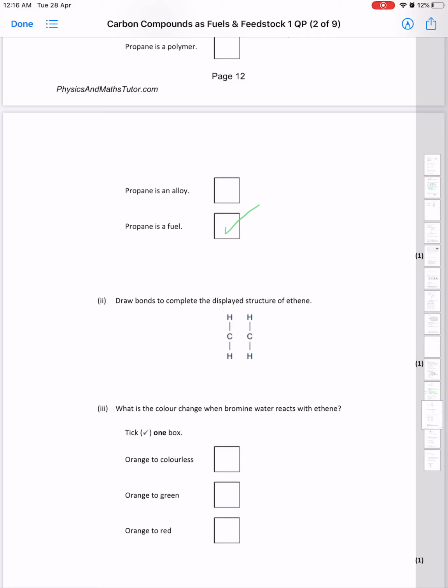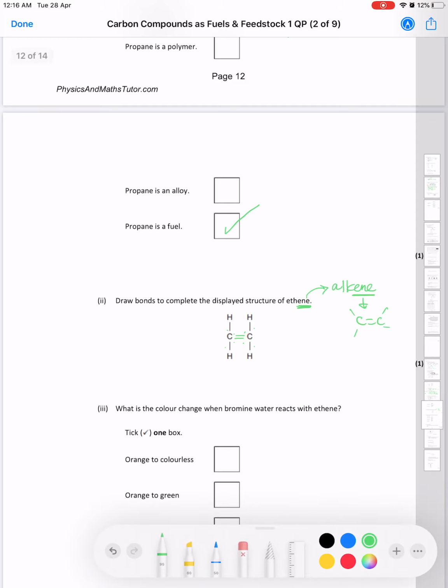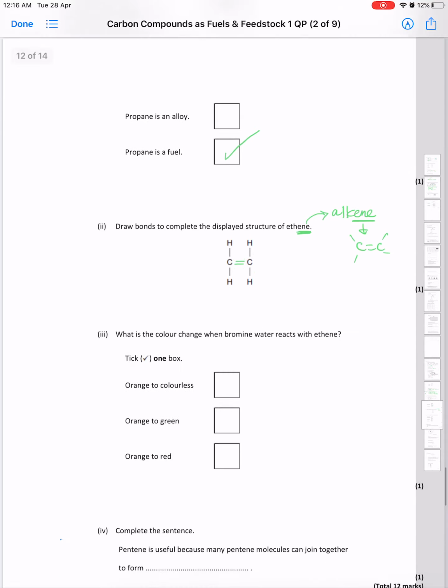Draw bonds to complete the displayed structure of ethene. Since I have the suffix "ene", that means this group belongs to the homologous series alkene. Okay, alkene, ethene. All the alkenes have a double bond. So what's missing here is the double bond. And just to double check how many bonds around the carbon, I have 1, 2, 3, 4, and the other one I have 1, 2, 3, 4. So my displayed formula is correct. Okay, now let's move to the other question.